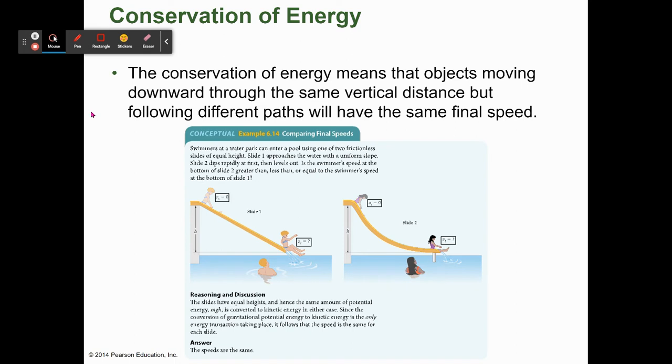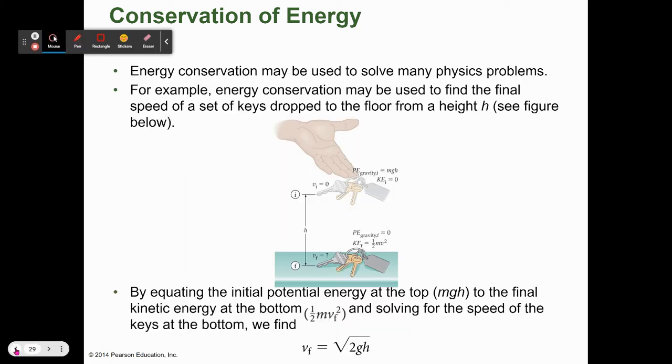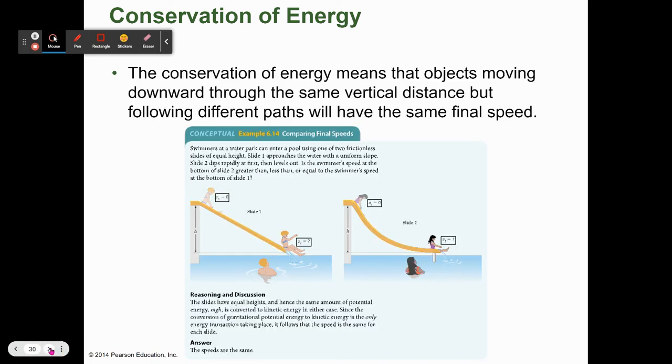Here's another example of conservation of energy. An object moving downward through the same vertical distance but following a different path will still wind up having the same exact speed at the end. Swimmers at a water park can enter a pool using one of two frictionless slides of equal height. Remember, our final velocity is equal to the square root of 2gh. So all it's concerned with is gravity and height, not the path taken to get there.